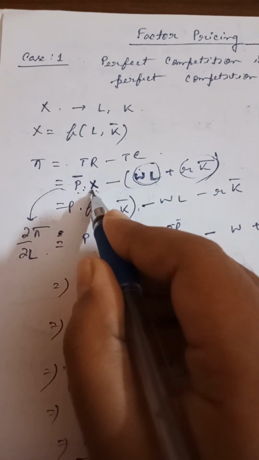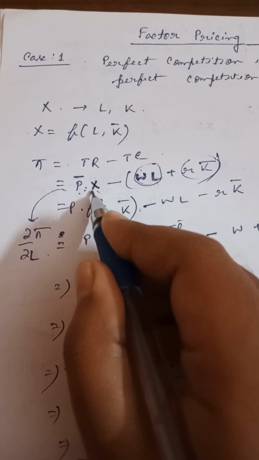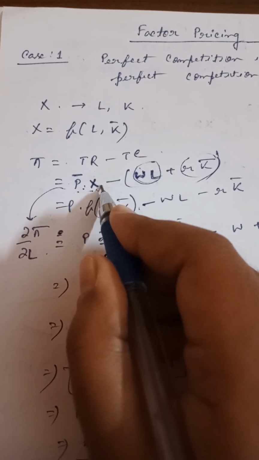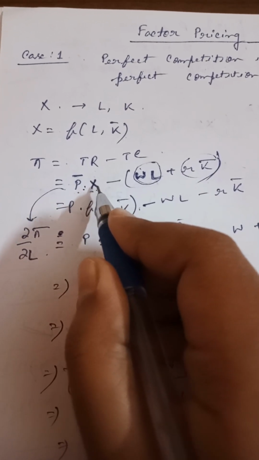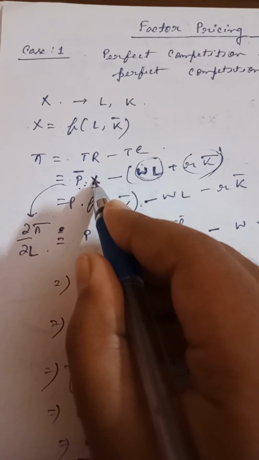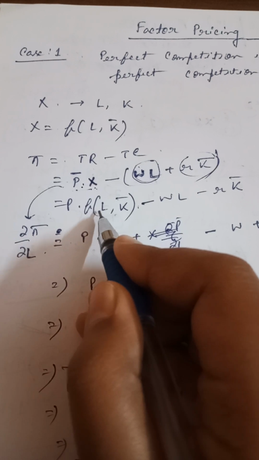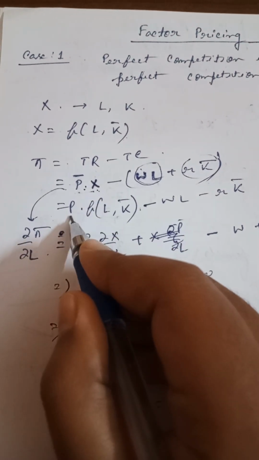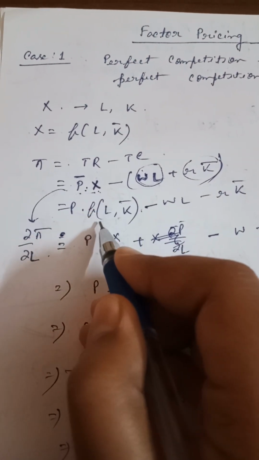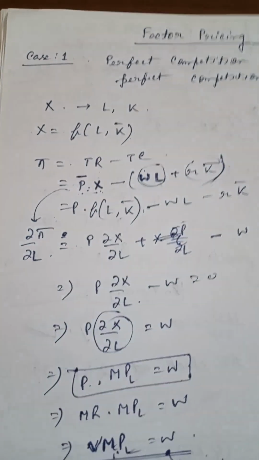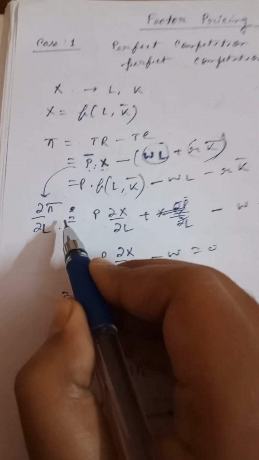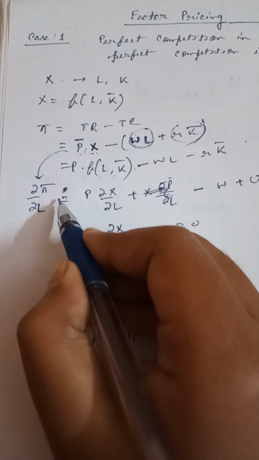X is the production function, the quantity produced, so X equals a function of L comma K bar.